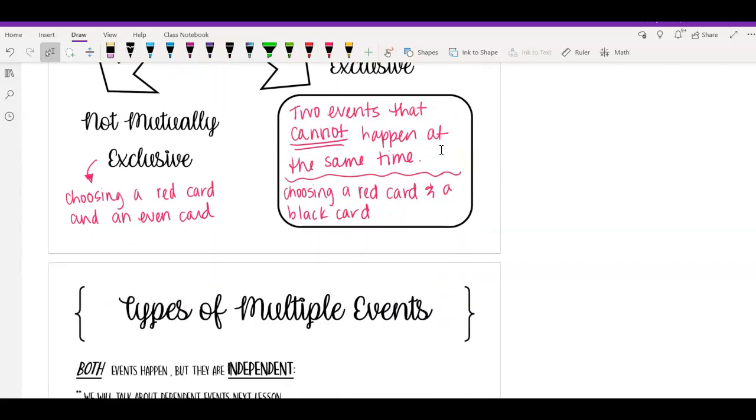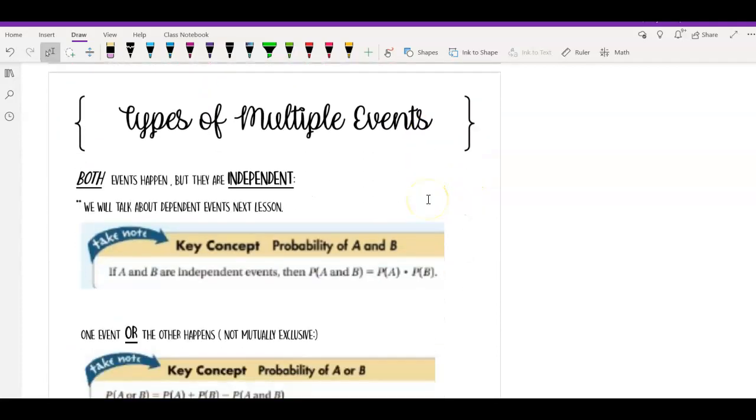So once we've decided what kind of event, how do we calculate those? Well, there's a couple of different times. So first, if both events happen and they are independent, then we're going to have A times B. So that is if both of them are happening. Notice in the problem, it's an and. So this and that, okay?